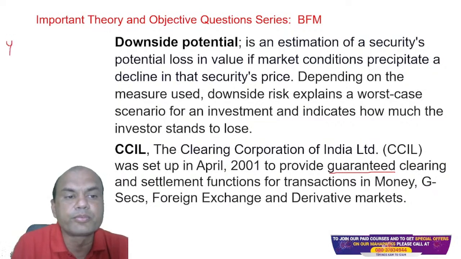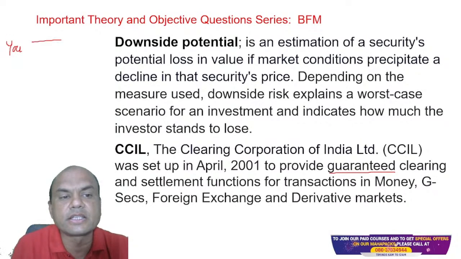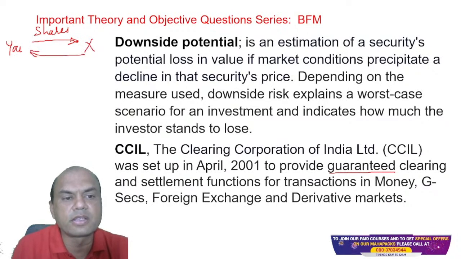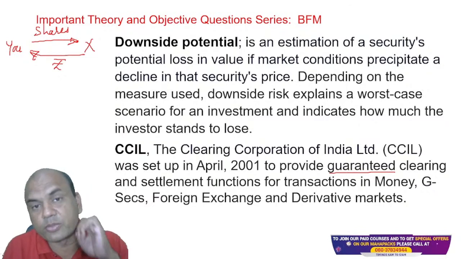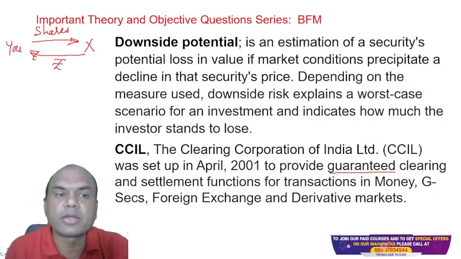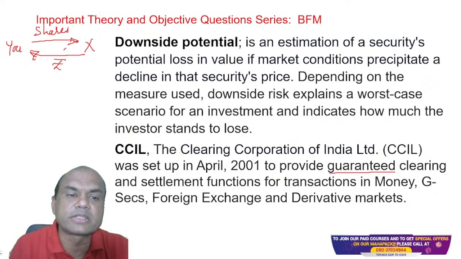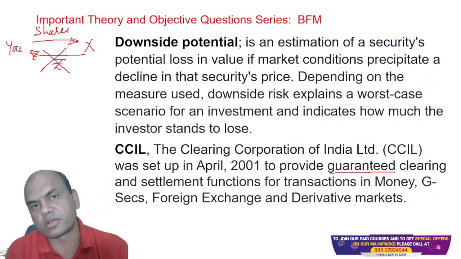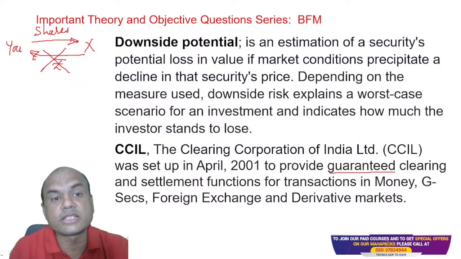If you sell, let's say, shares to anyone, this other person, Mr. X, should give you rupees, right? Because you are giving the shares, Mr. X will give the rupees. So what do you mean by settlement risk? If you give the shares and Mr. X does not give you rupees, then what? Then this is known as settlement risk.